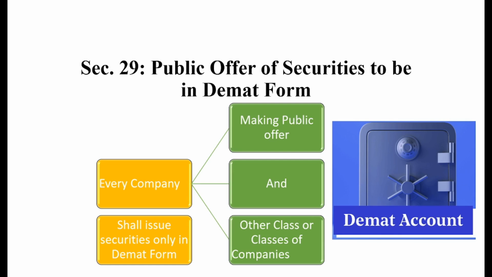Section 29 stands for public offer of securities to be in the demat form. It basically expresses that if you as a company want to publish your shares, then the same shall be conducted with the help of a demat account. No physical format shall be applicable hereafter a particular date.